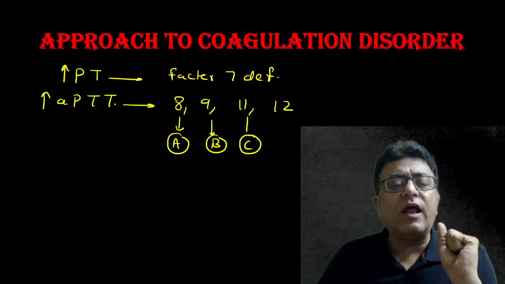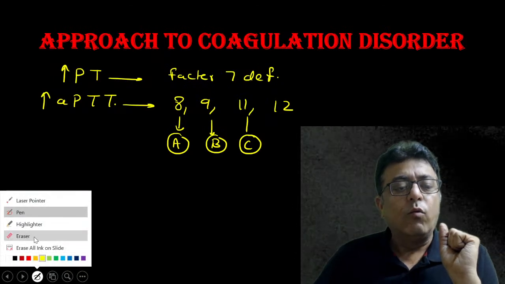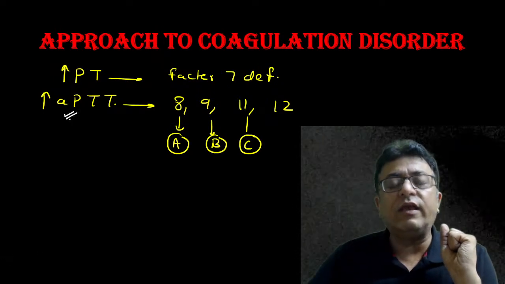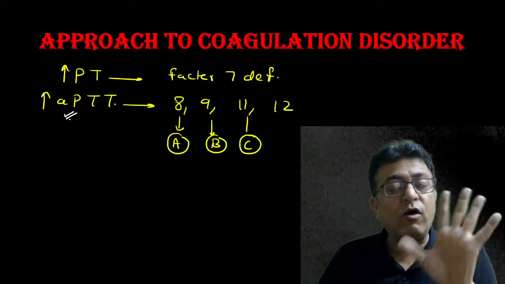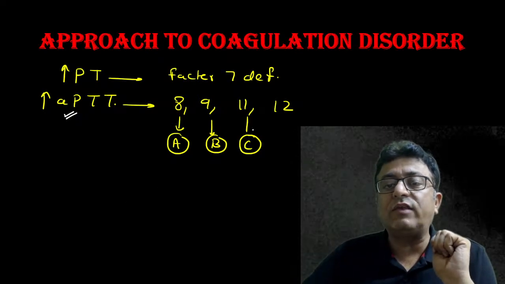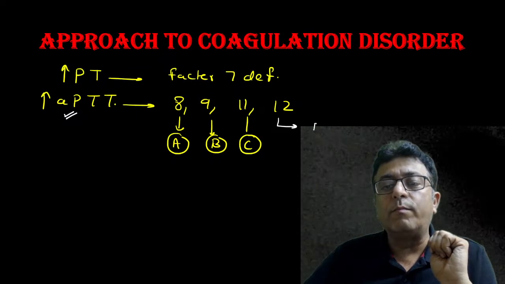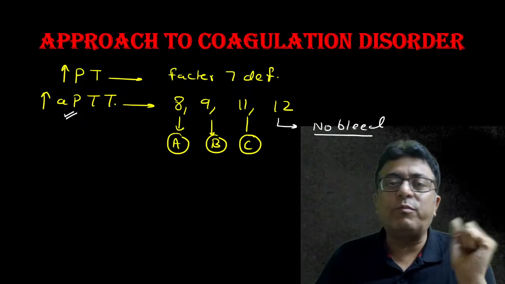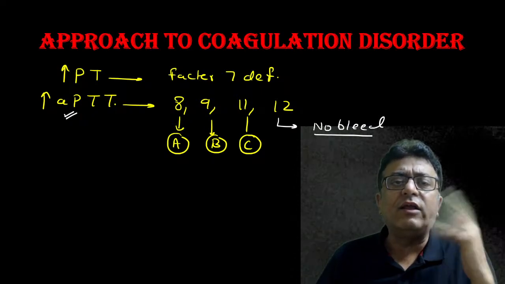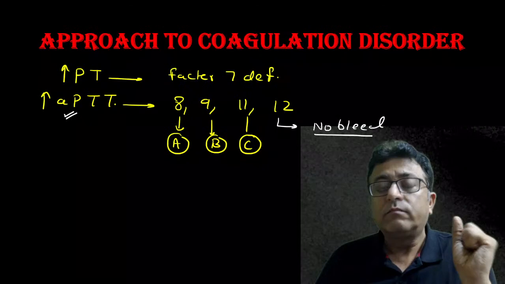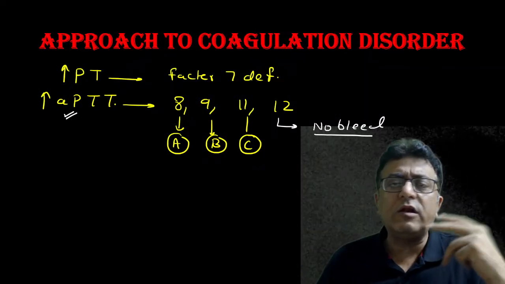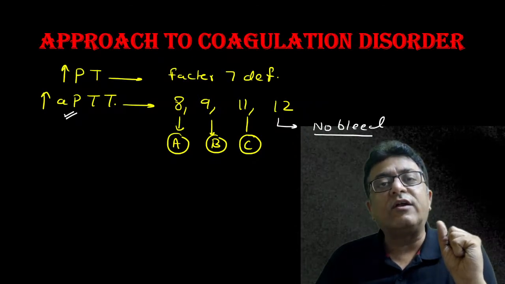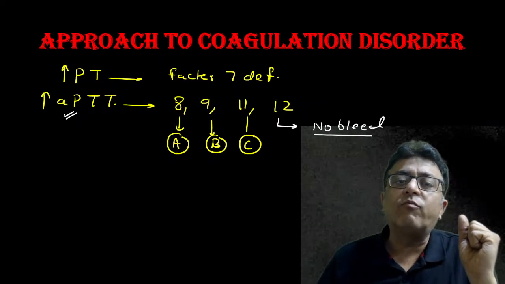What is classical about factor 12 deficiency? APTT increases because of factor 12 deficiency, but no bleeding occurs. Suppose in a pre-anesthetic checkup you incidentally detect a prolonged APTT, so you postpone the surgery. Why is APTT prolonged? But you come to know it is due to factor 12 deficiency, then there is no chance of bleeding.